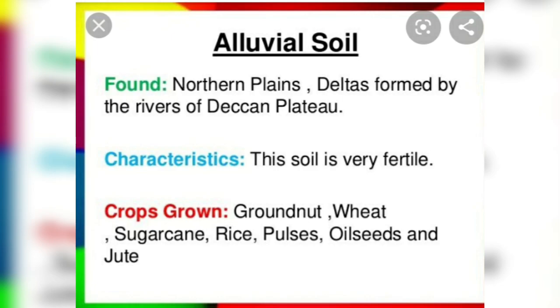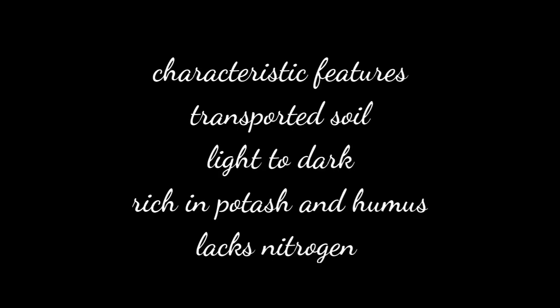The main characteristic features of the alluvial soils: they are transported soil, exsitu soils. They are very coarse in the upper sections of the valley, medium in the middle, and very fine in the delta region. The reason: they are brought along by the long-rooted rivers, so they are polished and turn out to be very fine. This soil category is very fertile and is good for growing both Rabi and Kharif crops. The color and texture vary from light to dark shade, depending on whether it is the new alluvium or the old alluvium.